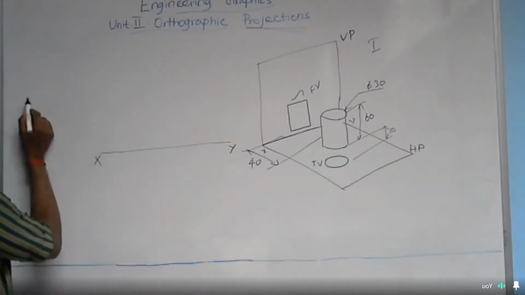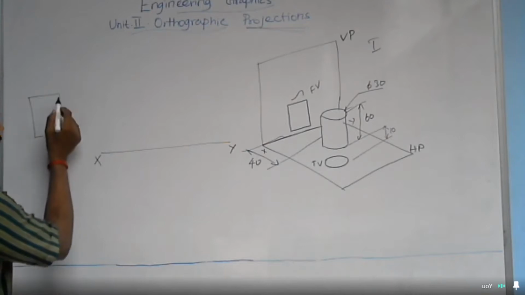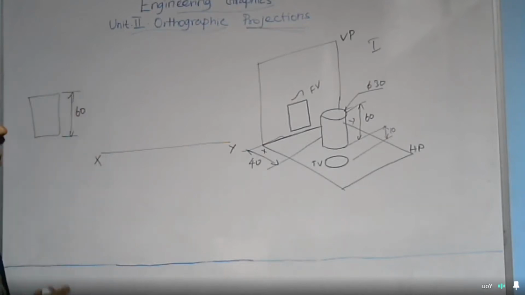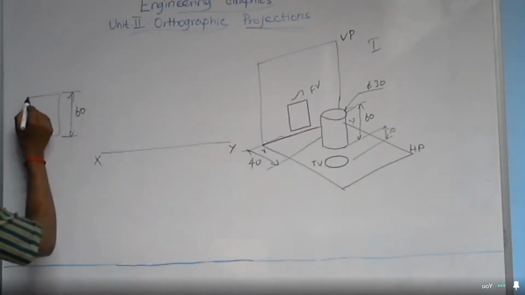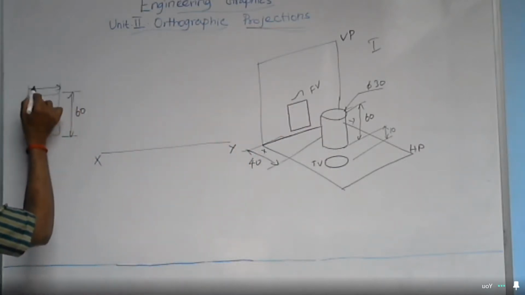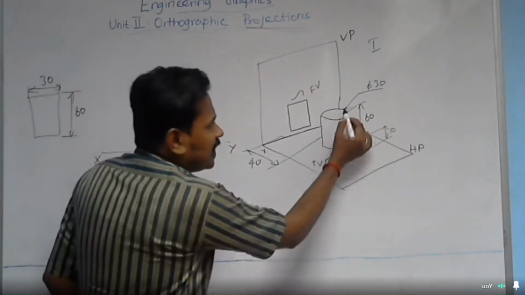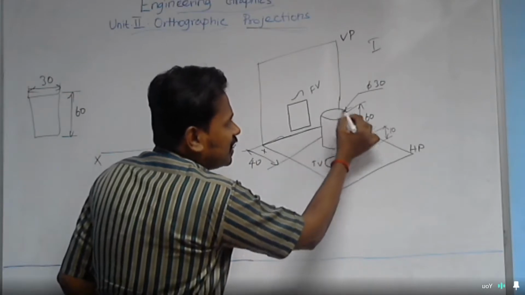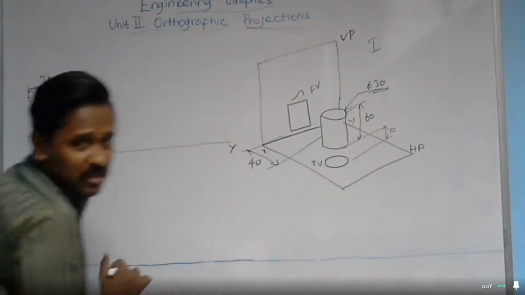The front view is nothing but a rectangle. The rectangle height is 60 mm because the height of the cylinder is 60 mm, and the width of the rectangle is 30 mm. Why 30 mm? Because the diameter of the cylinder base is 30 mm.